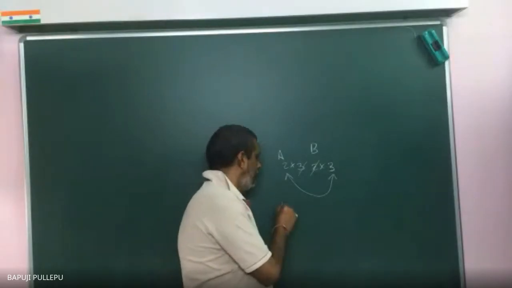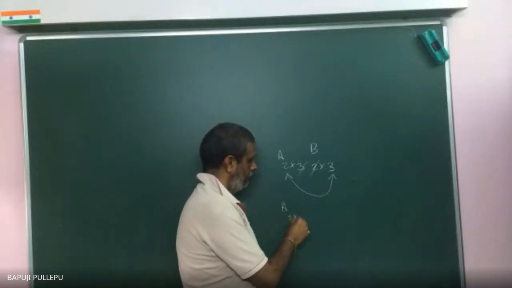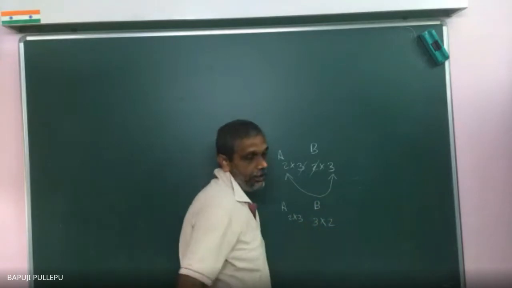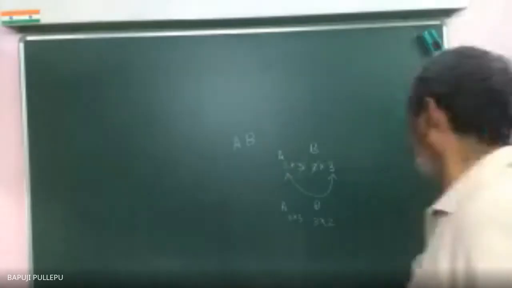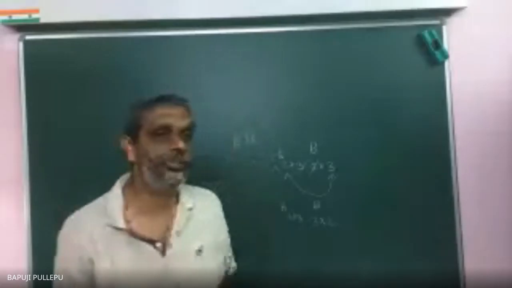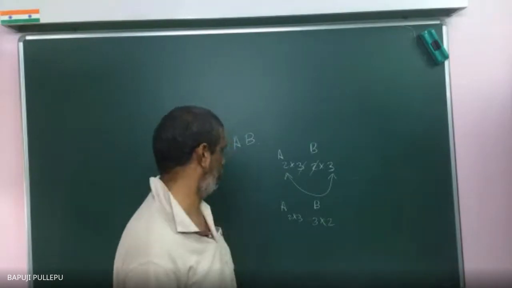Now come on, A is 2 by 3, B is 3 by 2. Is AB possible? Yes, sir. AB possible means what is the order of AB? 2 by 2. If you go and tell people outside 2 by 3, immediately they will ask, what is your math master's name? They will scold me.